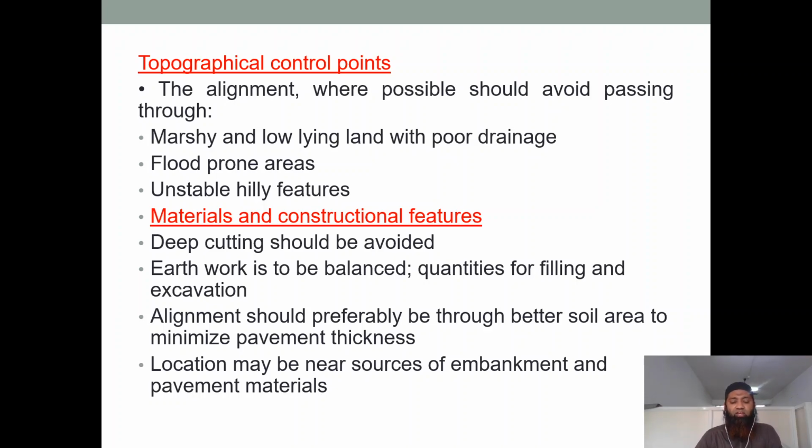We can't come up with a big highway where there are flood-prone areas. Unstable hilly features: in hills there are many chances of landslides and other things coming up, so even this should be seen. Materials and construction features: deep cutting should be avoided. What happens when deep cutting is done? This makes the land improper, and because of that there are high chances of instability being formed inside the earth.